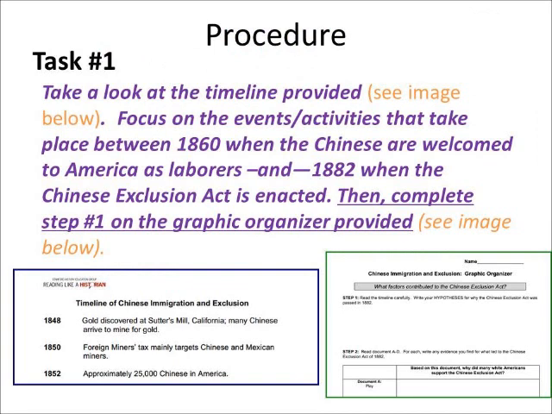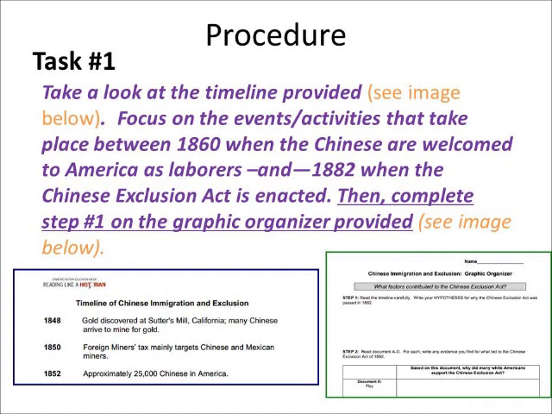Task number 1. I want you to take a look at the timeline provided. And below, I've just provided a snapshot of what it looks like. So I've given you this timeline in class. You should have a copy of it. If you do not have a copy of it, just ask me for a copy and I'll provide you with one. What you want to do is focus on the events and activities that take place between 1860,